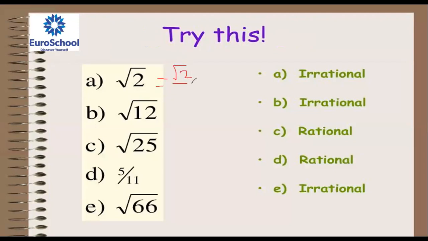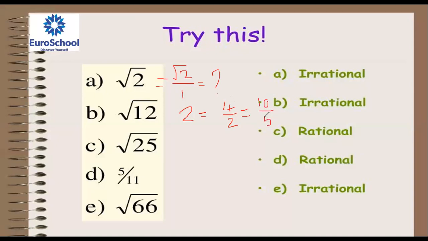Whereas for 2, you can express it as 4 by 2, and 10 by 5, for example. I'm writing a few. 10 by 5, yes or no? Yes, sir. So we have so many ways to write it like this.